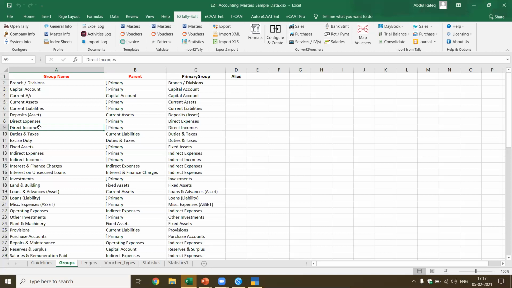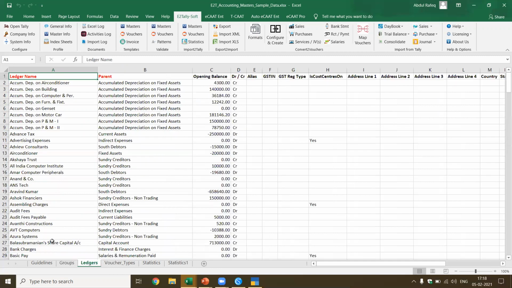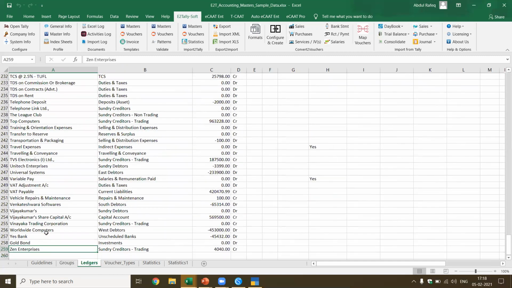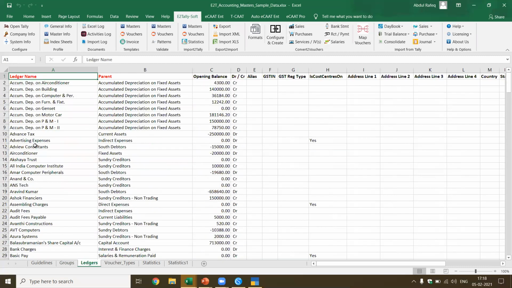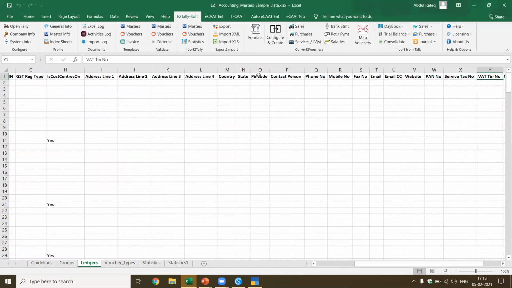In this case, I have created these particular groups, which means there are totally about 69 groups. Then we have the ledgers. In this case, we have 258 ledgers. For each of the ledgers, you have to create it in a particular hierarchy. Each of the ledgers will have a parent, and the parent will belong to a particular group. If you have the opening balance, you can enter the opening balance. You also have to specify the debit and credit, and these are all the details for each of the ledgers which you can include.